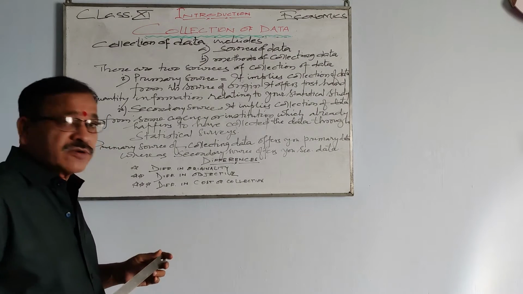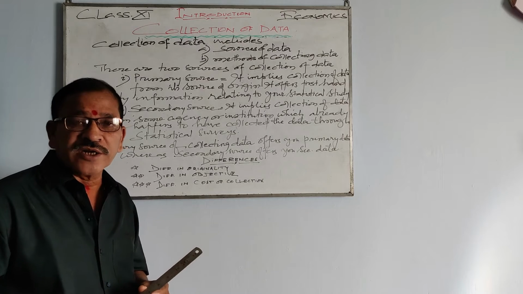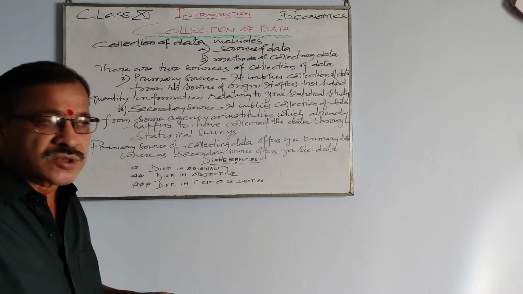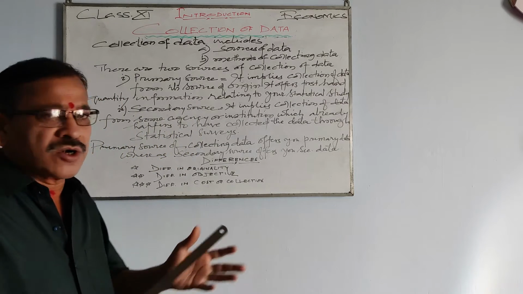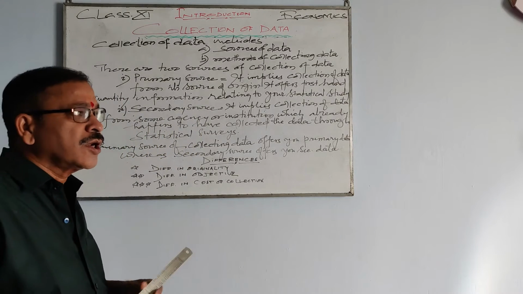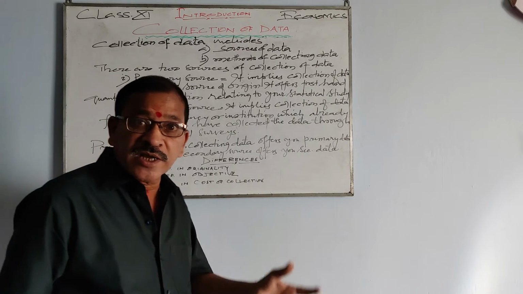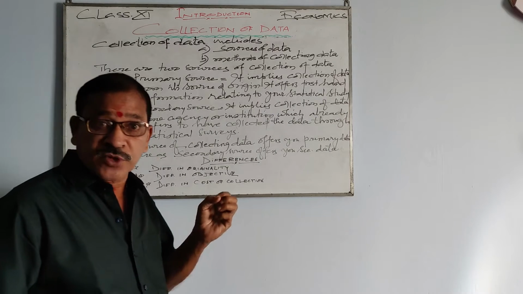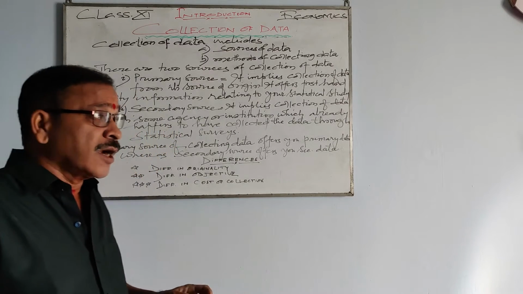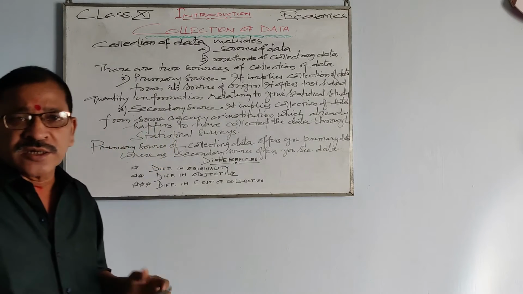Now, difference in cost of collection. Obviously, when you try to collect the data from primary source, it becomes a bit costly, because there are a lot of exercises you need to do in order to collect the data. You need to go to the place where you think you will get the original data, and in that process, you find that it's a bit costly.